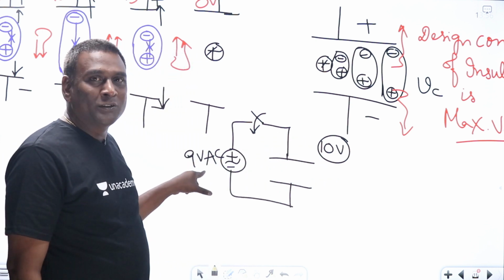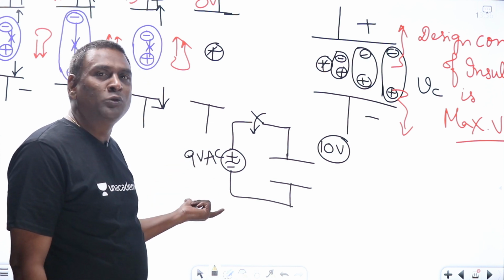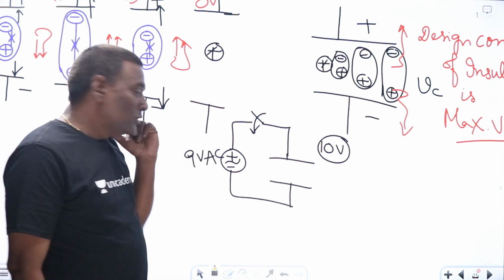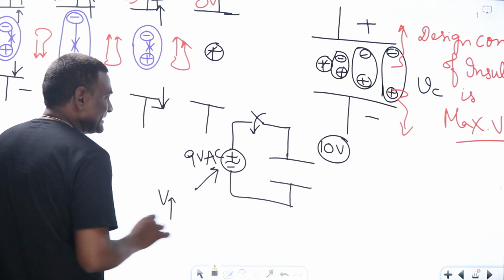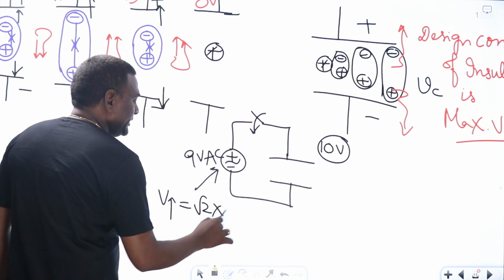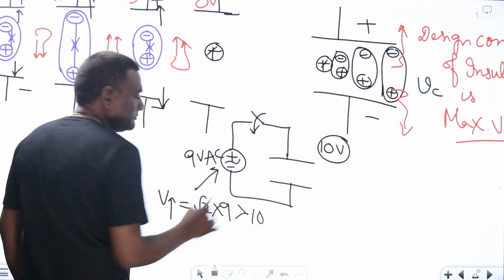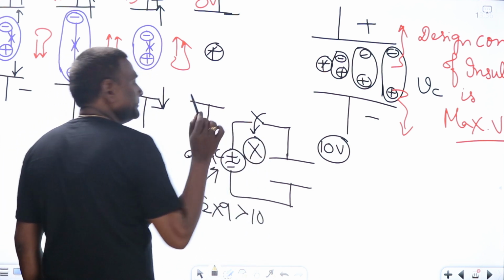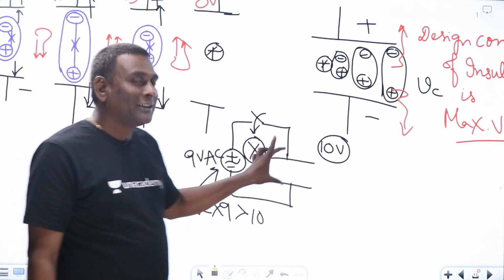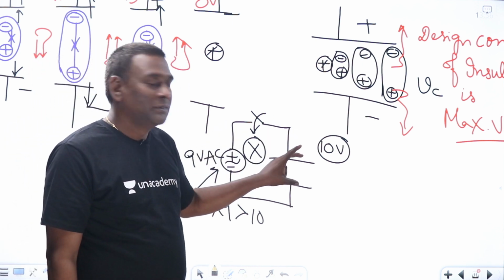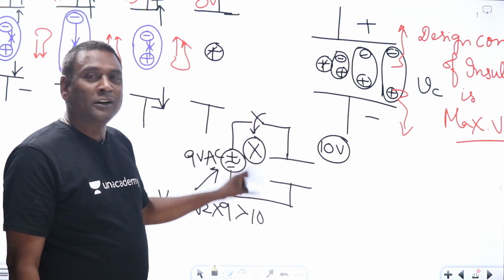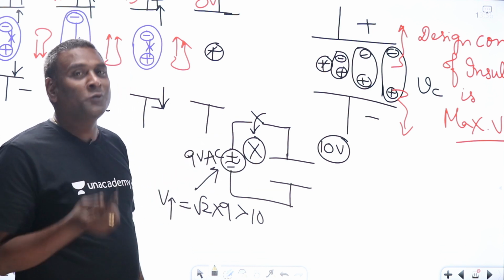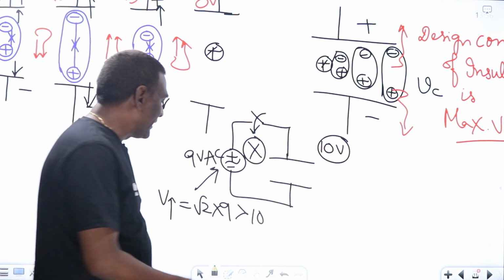But if you think of 9 volts AC, what is that 9 volts? 9 volts is going to be RMS value. So what is the peak value of this? The peak value, the maximum, is going to be √2 into 9, which is more than 10. So we should not apply it. We should not connect a 10 volts capacitor to 9 volts AC, because design of insulation will be decided by the peak value of voltage, not RMS value or average value.